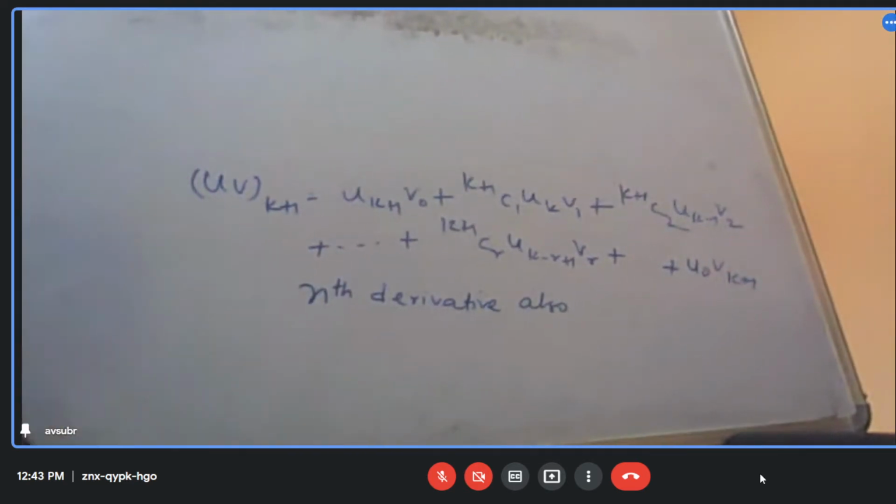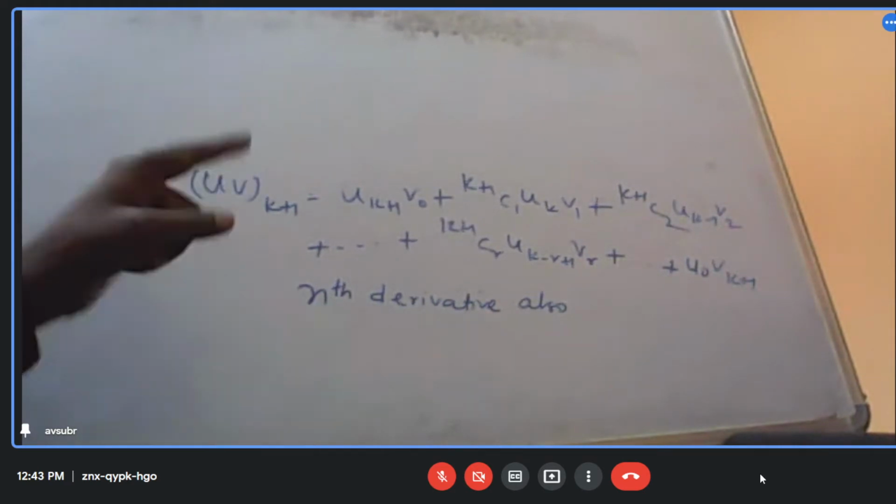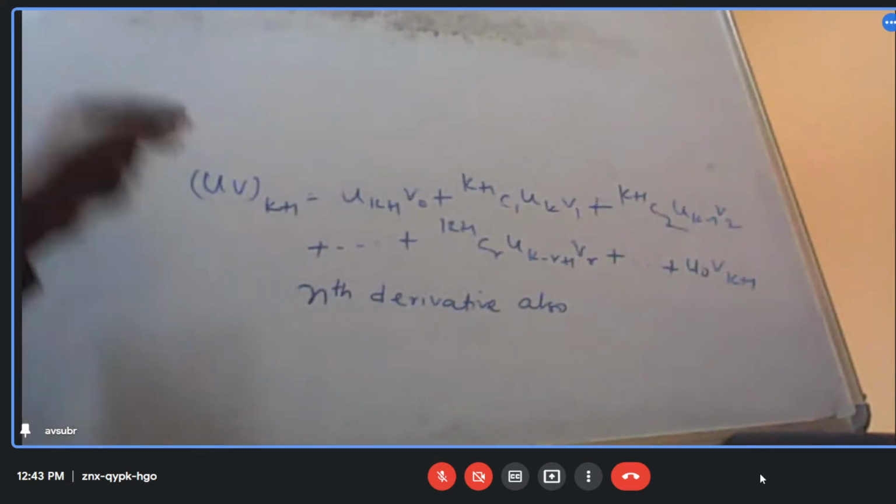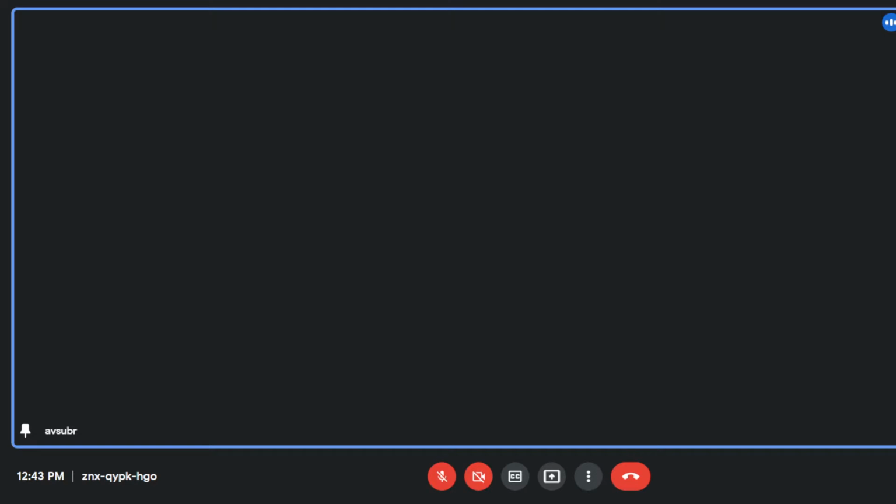Now you can also obtain this theorem by the binomial expansion of u plus v to the power n. If you take the binomial expansion, what will be the first term? U to the power n, V to the power 0.